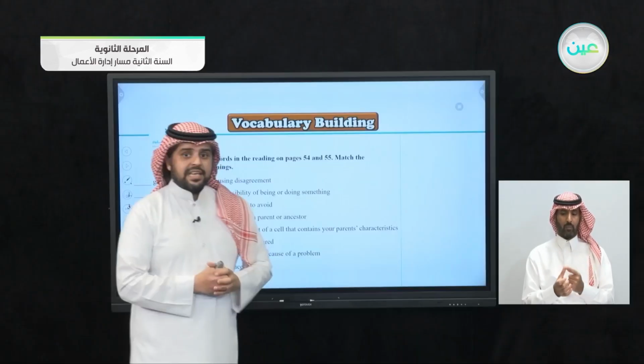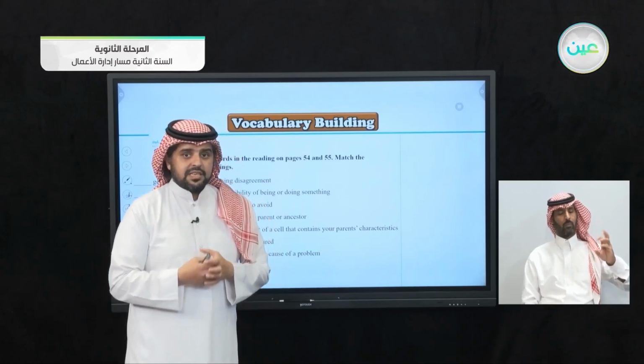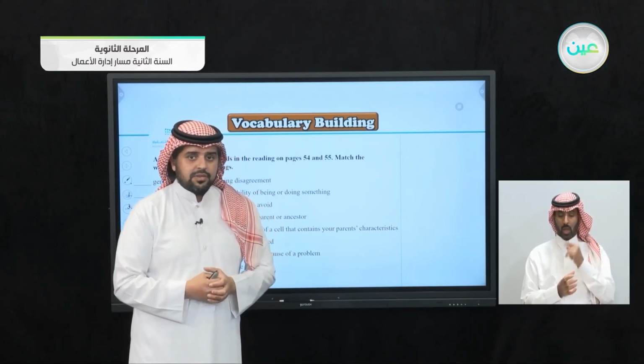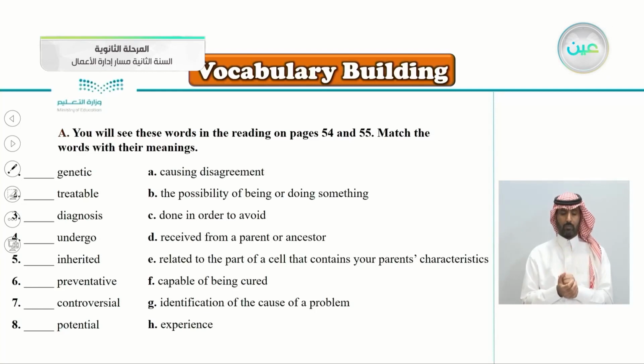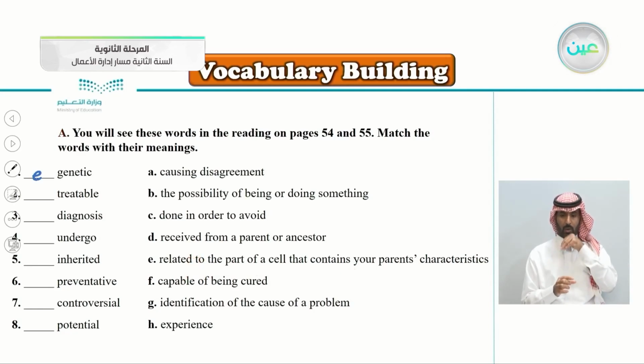So let's answer the first one. The first one is genetic. So what does genetic mean? From the word genes. I think you know the word genes. So let's guess the first one, genetic. Is it A, B, or C? So the correct answer would be E, related to the part of a cell that contains your parents' characteristics. So talking about the genes here, of course.